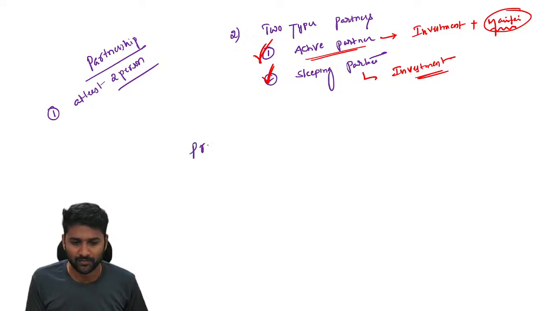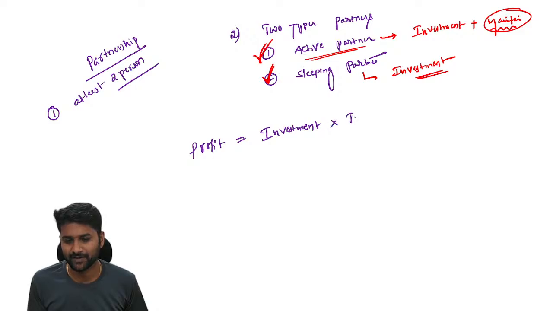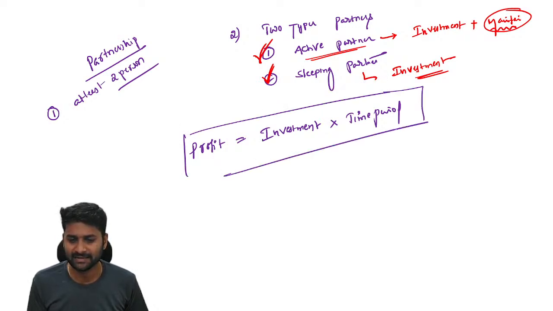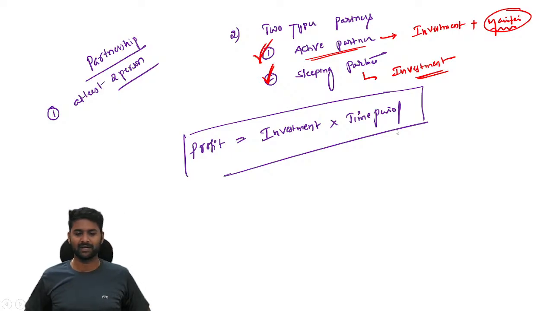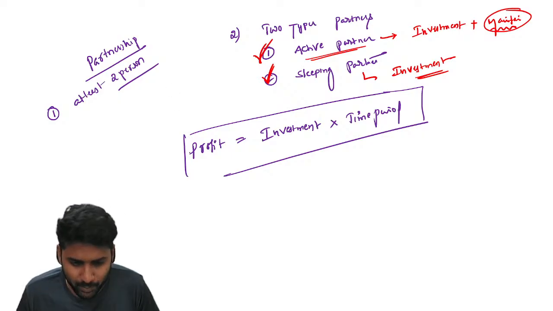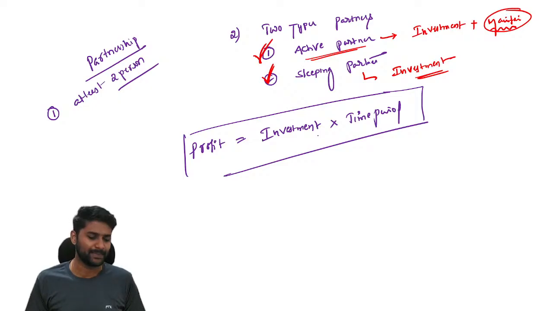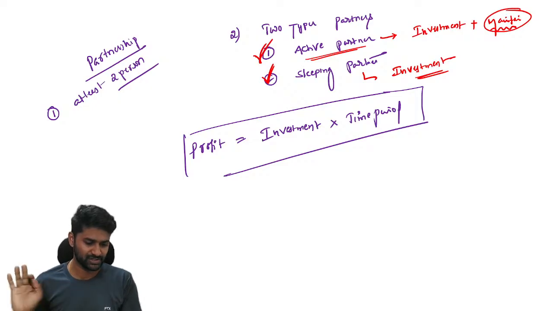Now what about the profits? How are profits calculated? The profit of any business depends on how much he invested for the respective duration. So these are the two terminologies. Profit completely depends on investment and the time period. If you want to calculate profits in the business, it completely depends on how much he invested and for what duration.